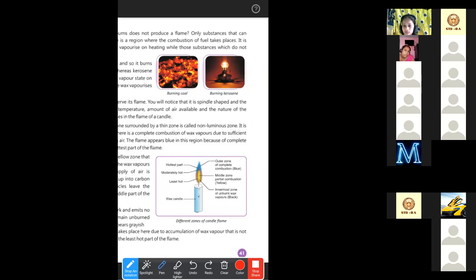And as it comes in contact with sufficient oxygen, complete combustion happens here. This is why the outermost part of any flame is the hottest zone.